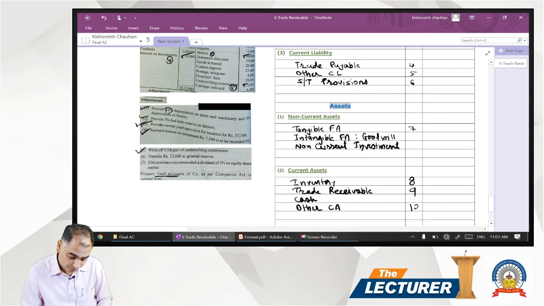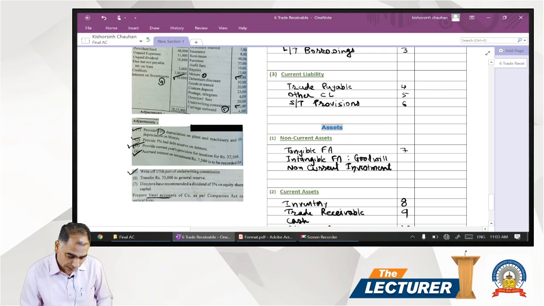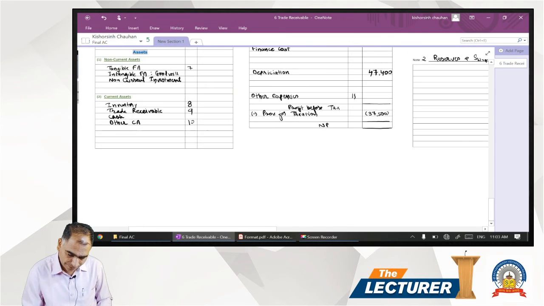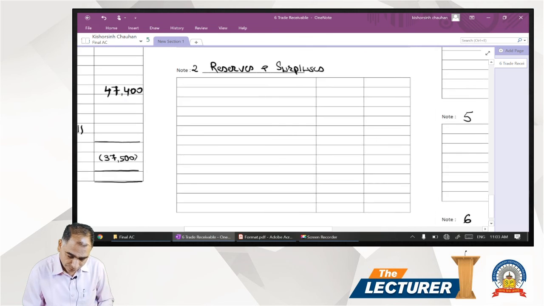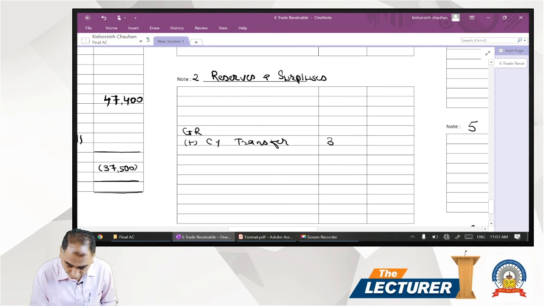Next is transfer 35,000 to general reserve. So we have to add 35,000 to general reserve and deduct it from P&L. So we have a separate column, reserves and surplus. Leave some space for the capital nature reserve. So general reserve opening balance plus current year transfer, that is 35,000.